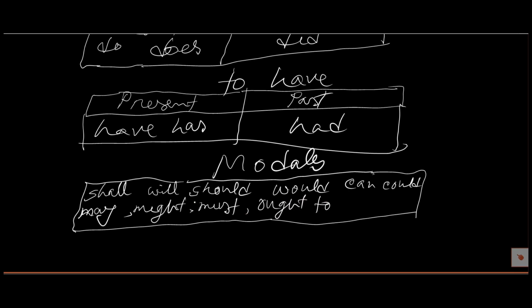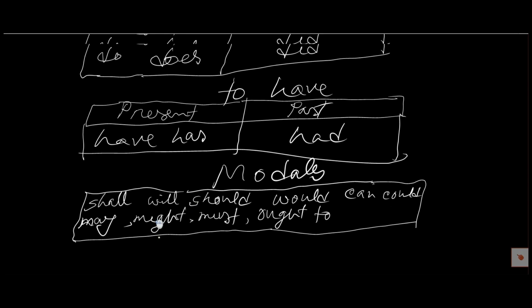These are modals, and some other modals are there. So these are the main modals. Why are these called modals? Because they cannot be principal verbs. These verbs are only used as auxiliary verbs.